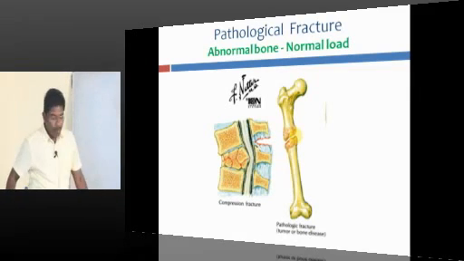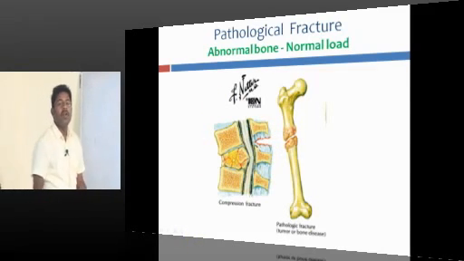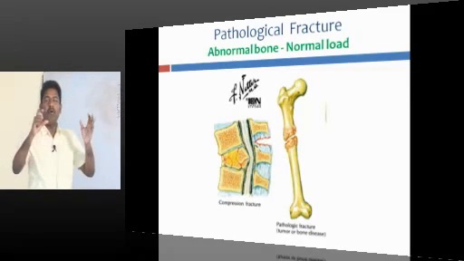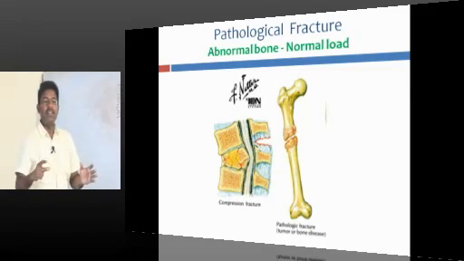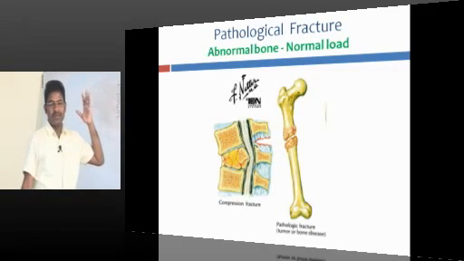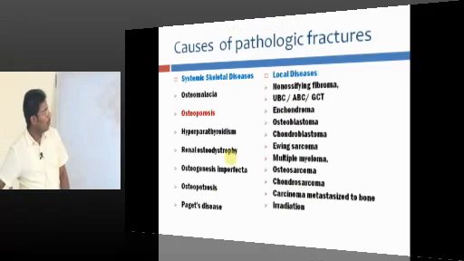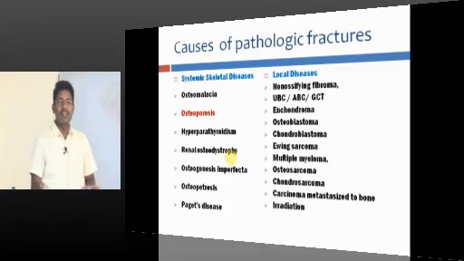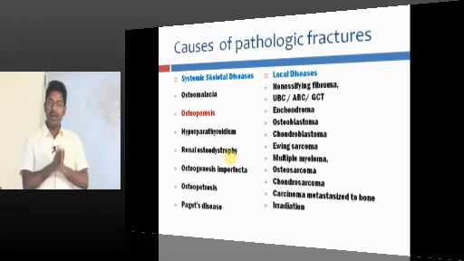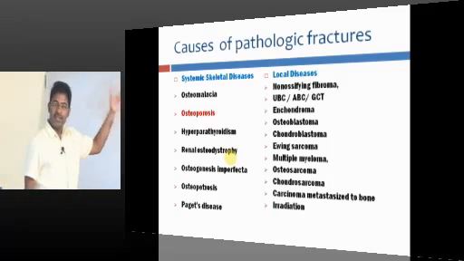Or the bone is affected by osteoporosis in older age women. The osteoporotic bone won't be able to sustain even a normal weight, so it will have a compression. So, abnormal bone, normal load. That is the pathological fracture. The causes can be anything which affects the strength and integrity of the bone; it will definitely break it. You don't need to mug up anything. It is any disease which can affect it.